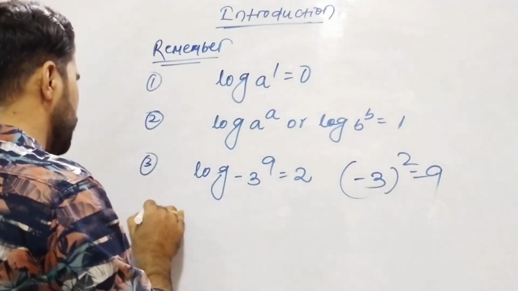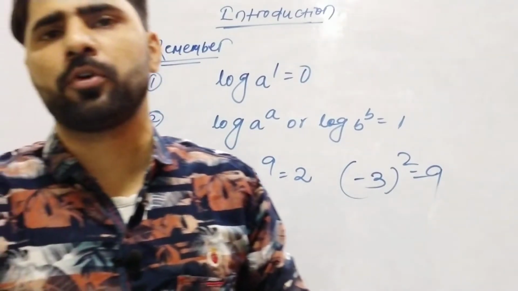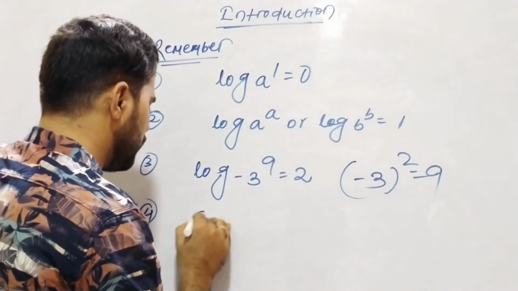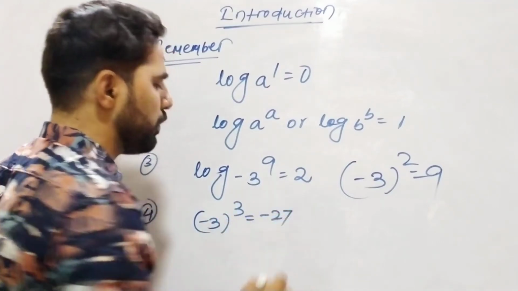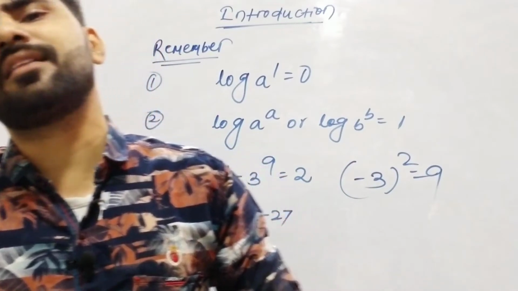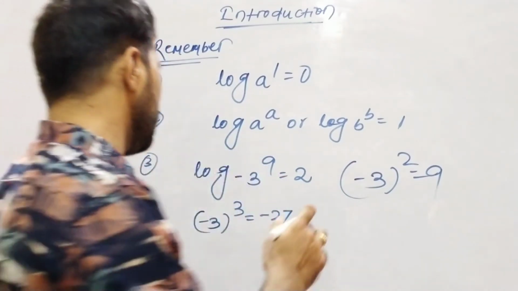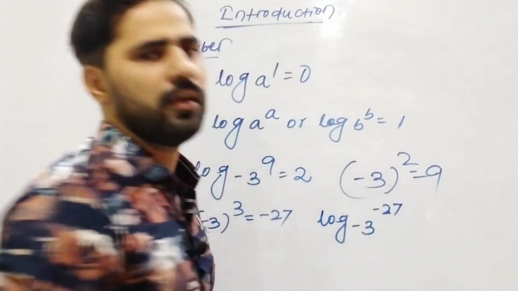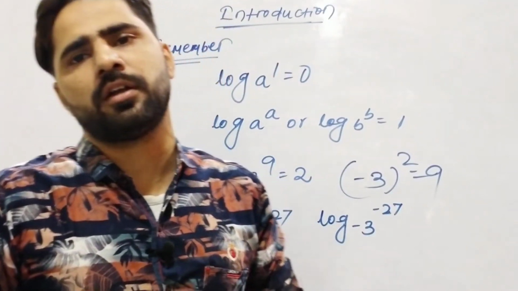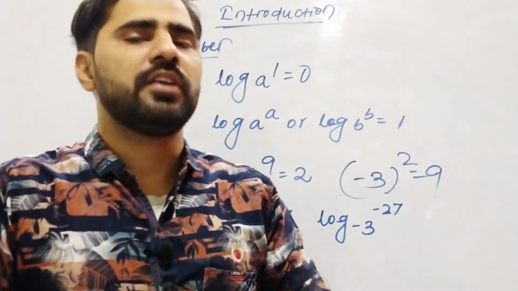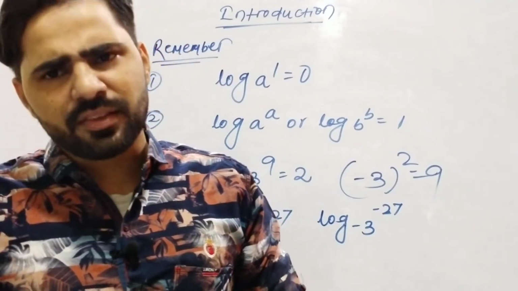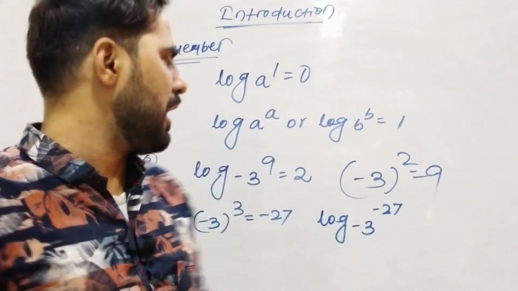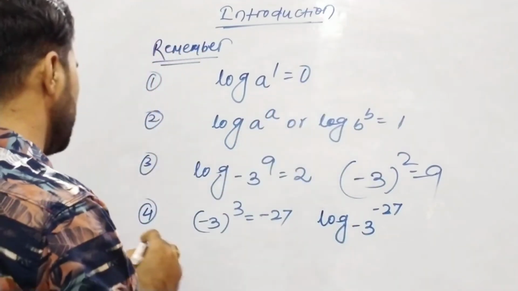Remember the fourth point. It is true that minus 3 to the power cube is minus 27, but the expression log of minus 27 to the base minus 3 is not defined, because the base as well as the number must be positive.